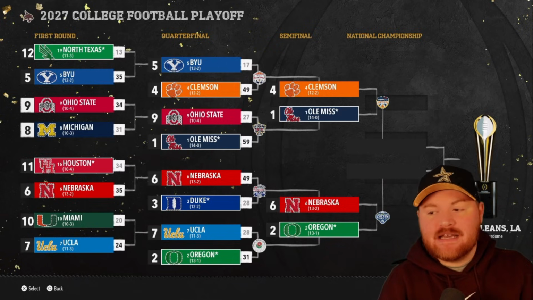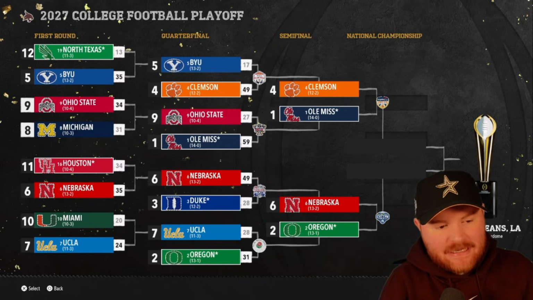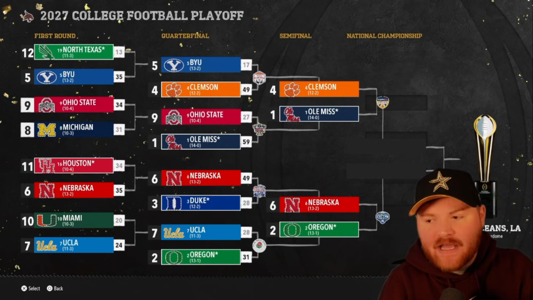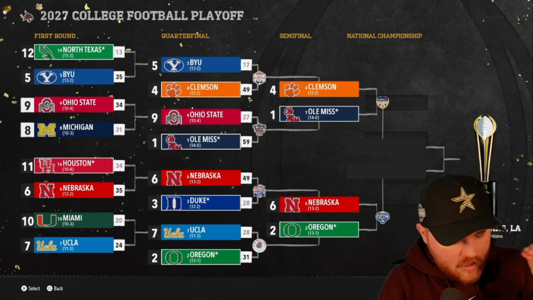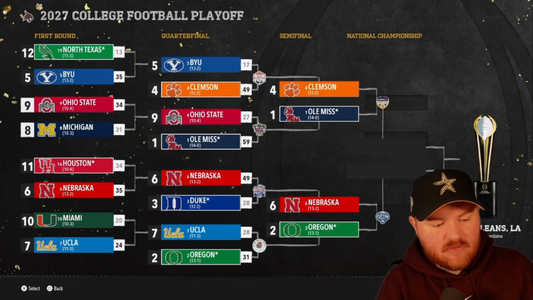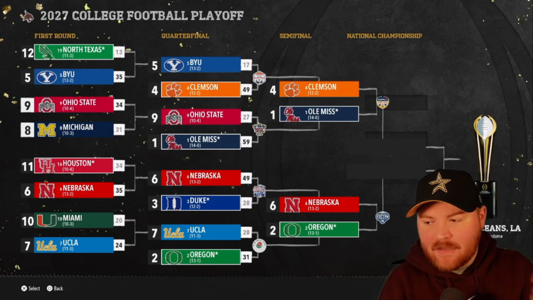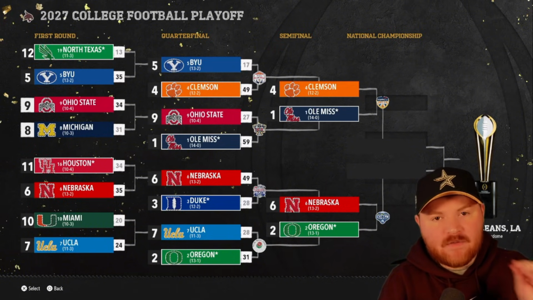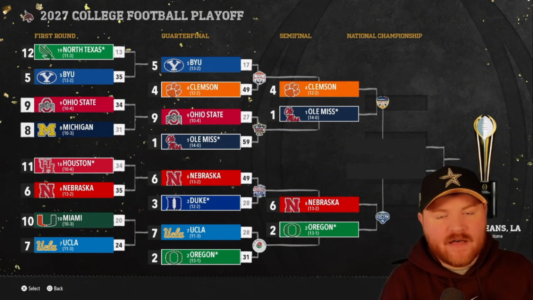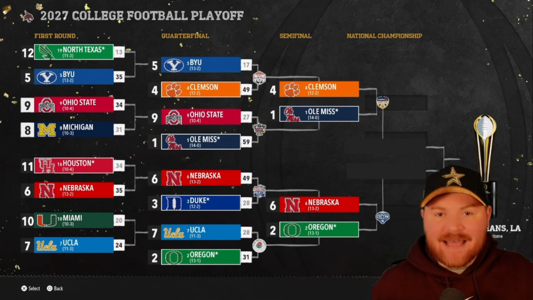They'll take on Clemson. They need a win here to get into the national championship game to really prove the SEC's worth in this first part of the video, because we've had an ACC win, an SEC win, and we're for sure going to have a Big Ten team, but we could potentially have a Big Ten ACC matchup in the final national championship game with the SEC as the SEC.